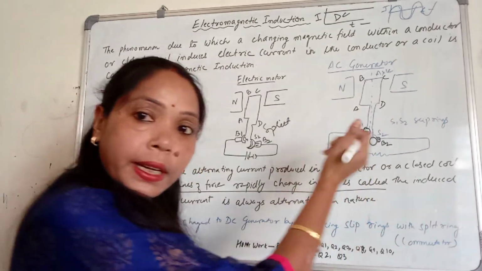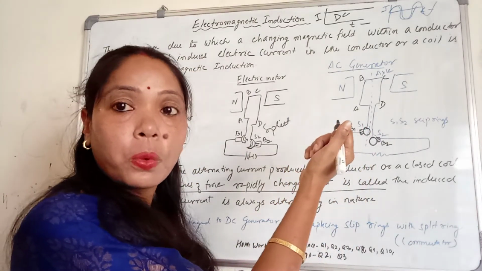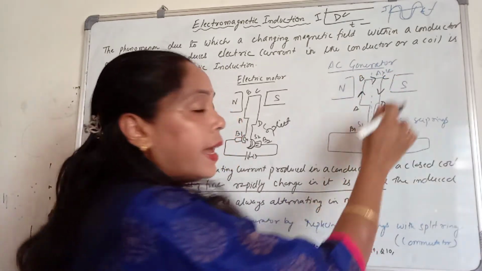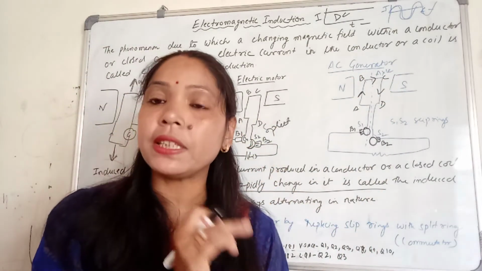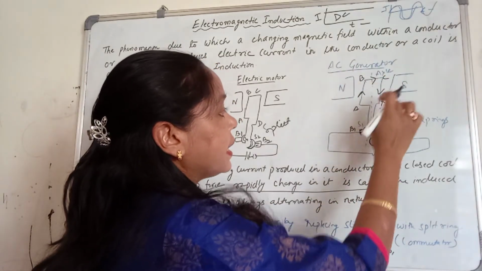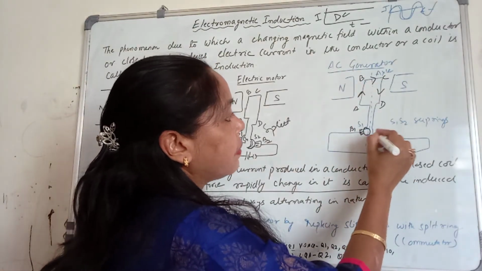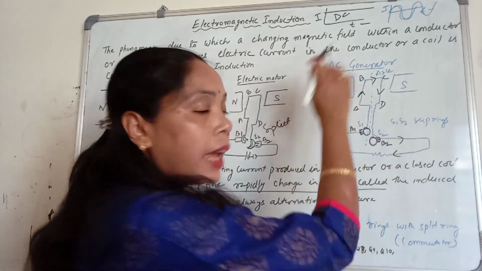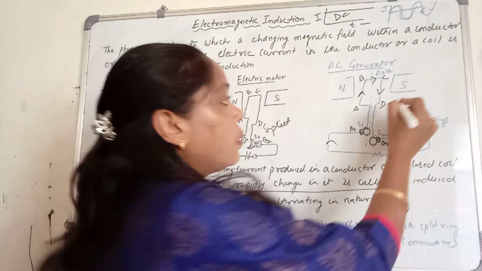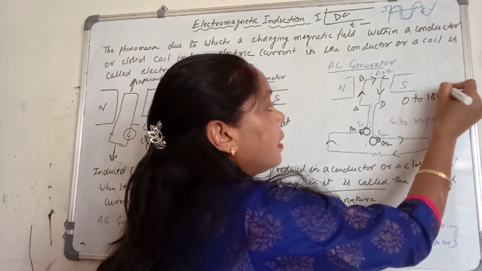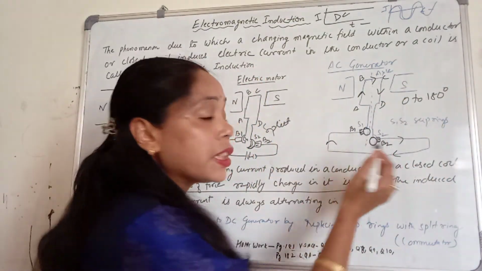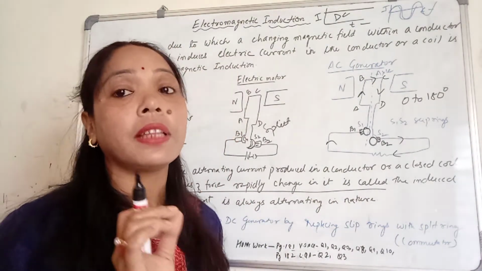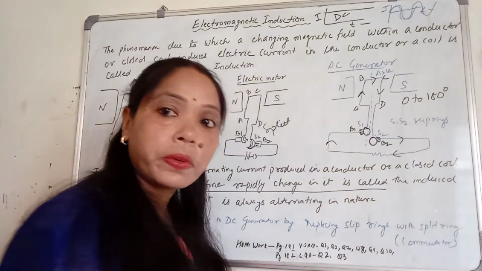So by rotating this coil from 0 to 180 degree, the induced current is formed in the direction A, B, C, D, and in the external circuit it will come from S2 to B2, then B1 to S1. In this way, 0 to 180 degree.